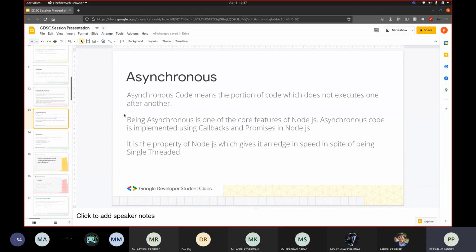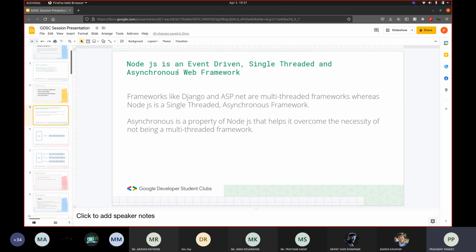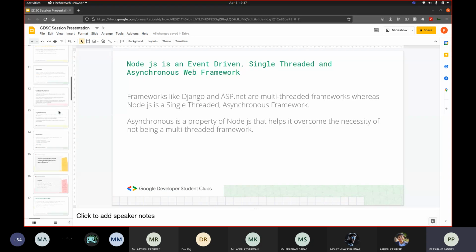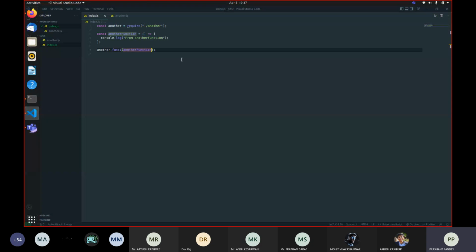So now we come to asynchronous. It is a major property of the Node.js asynchronous framework, and we'll be learning what asynchronous is here. In simple terms, asynchronous code is a portion of code which does not execute one after another. So, for example,